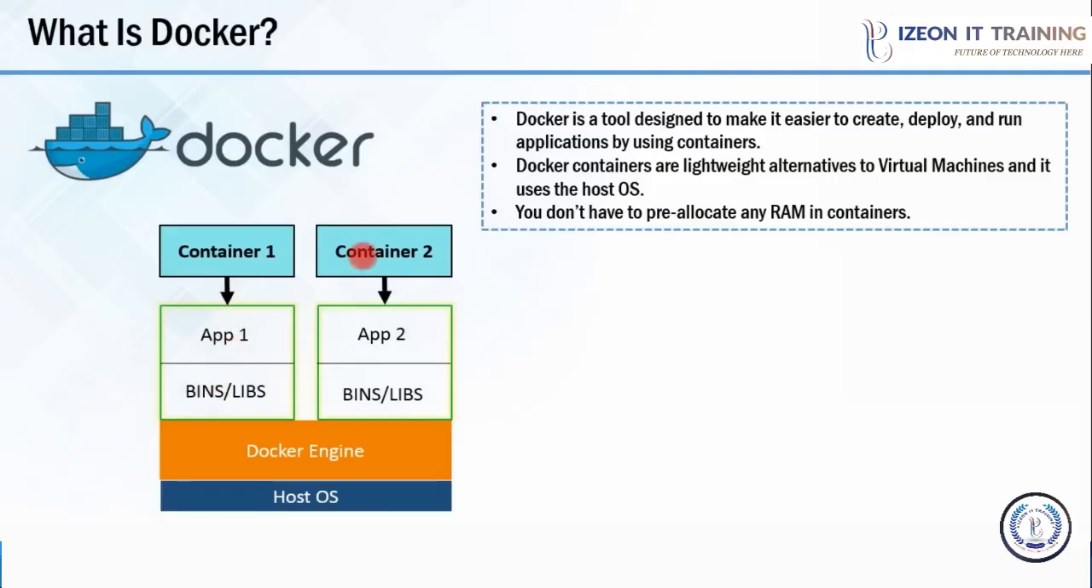All right. There can be multiple containers running. As you can see, there are two containers here, 1 and 2. On top of the host machine, there's a Docker engine, and on top of the Docker engine, there are multiple containers. Each of those containers will have an application running in it, and whatever binaries and libraries are required for that application are also packaged in the same container. I hope we are clear. Now let us move forward and understand Docker in more detail.